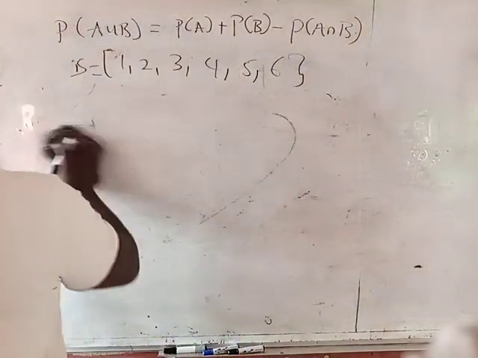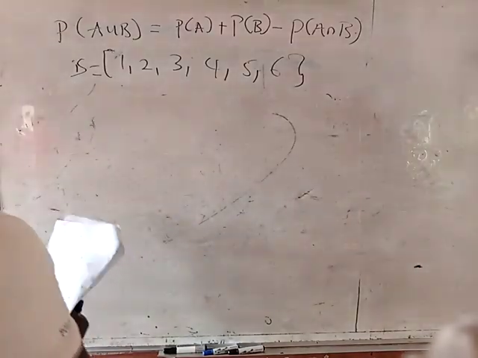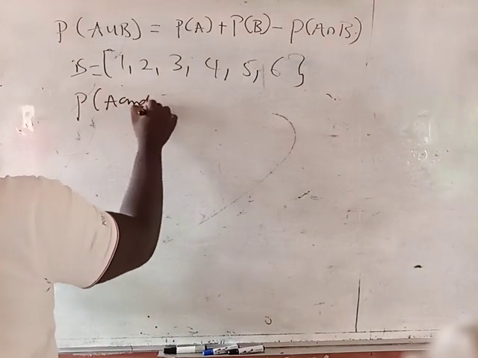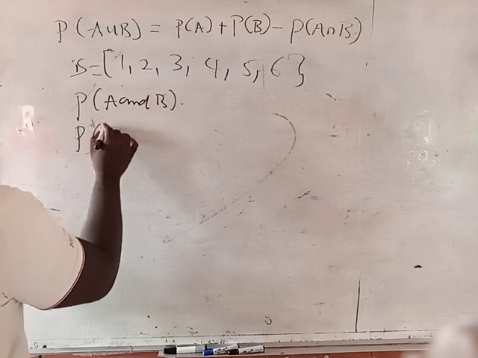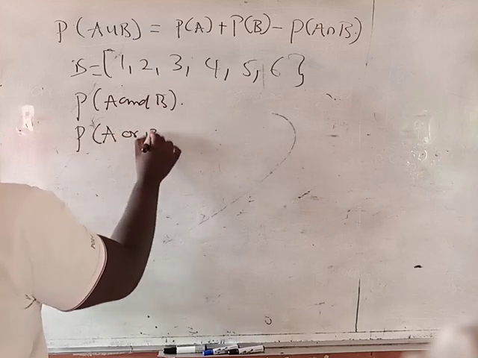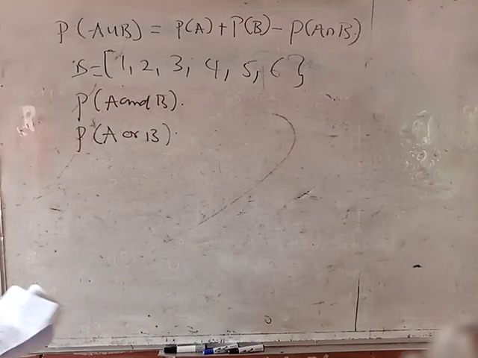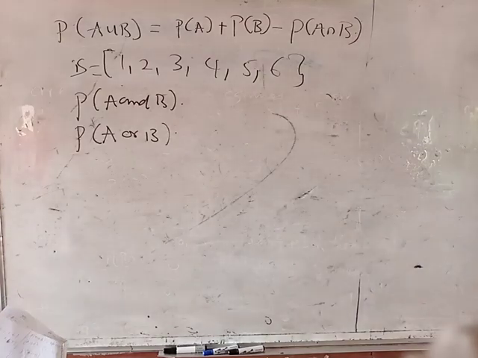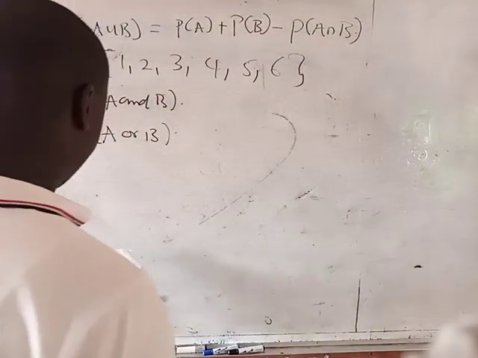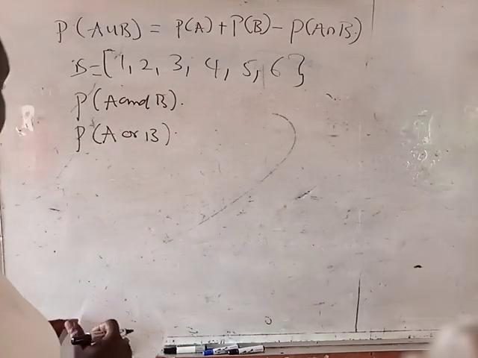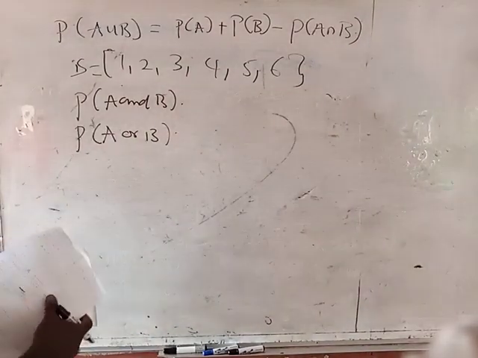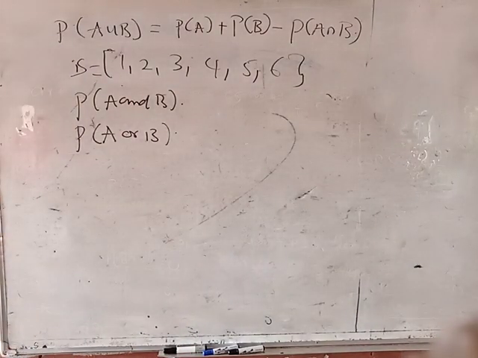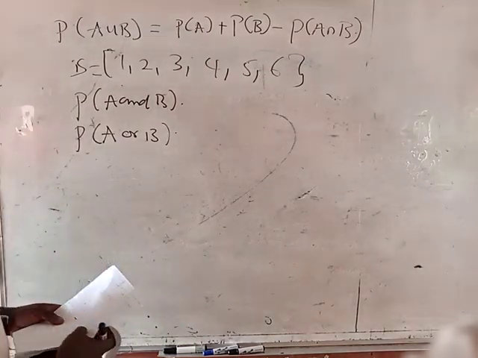And like I said earlier, when someone gives you a sample space and asks you to find the probability of A and B, and find the probability, for example, of A or B, we want to find the combined, which includes an intersection. Which of them are mutually exclusive and which of them are not mutually exclusive?